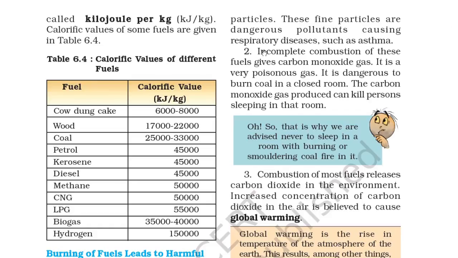So you can see the calorific values of different kinds of fuel. Cow dung contains 6000 to 8000 kilojoule per kg, and LPG contains 55,000. So you can see the difference here, and petrol contains 45,000. So a huge difference is there. Hydrogen has the most, 1,50,000 kilojoule per kg.